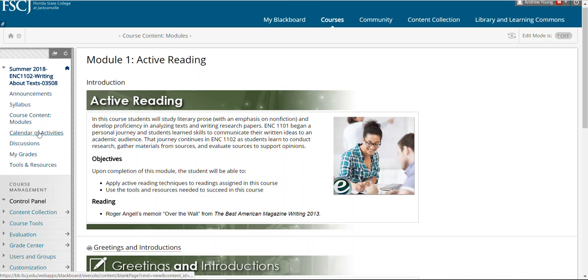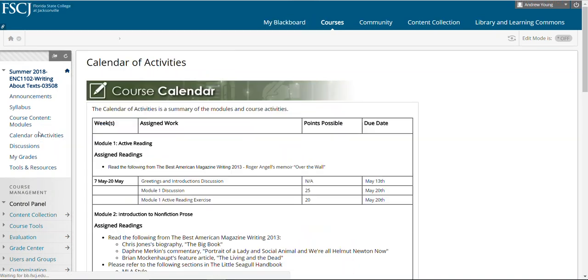Right below the modules, we get into the calendar of activities. This is contained within your syllabus, but it's been reproduced here for your convenience. In fact, this is what I recommend you print so that you have a visual note of all of the due dates. And I can't stress this enough about online classes.